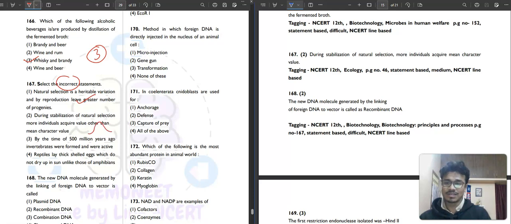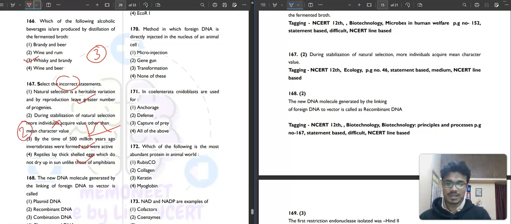This graph is like this. Okay, this graph. So this is wrong. And by the time of 500 million years ago, invertebrates are formed and they are active. Correct. Reptiles lay thick shell eggs because they do not dry up in the sun like those of amphibians. Absolutely correct. So the second option is your incorrect statement.